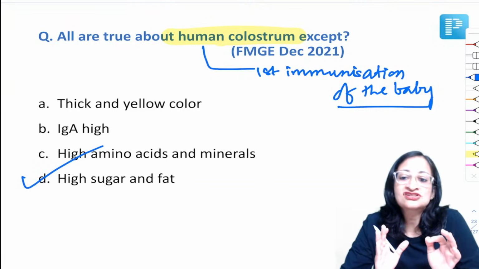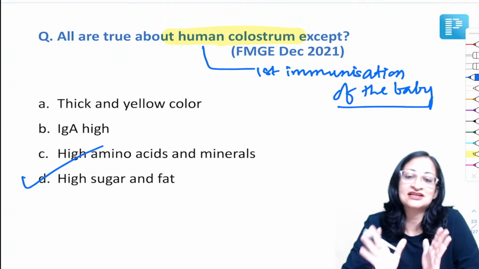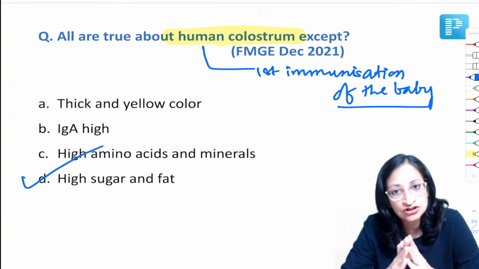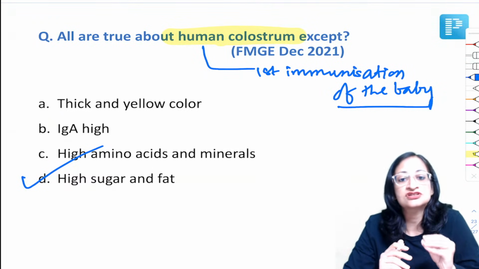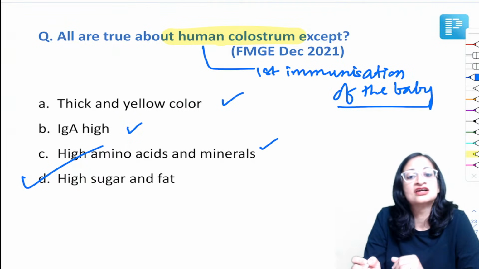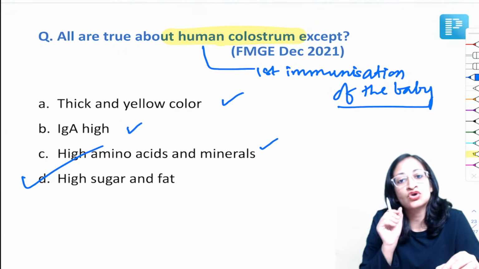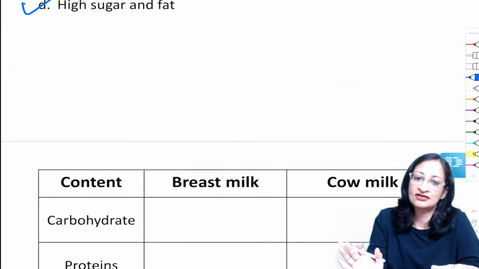So colostrum does not contain high sugar. In fact, colostrum is not very tasty for the baby, but it is very, very beneficial for the baby because it contains a lot of immunoglobulins, macrophages, and is called the first immunization of the baby. It is thick and yellow in color, IgA levels are high, and it has a lot of amino acids and minerals. So colostrum should always be fed to the baby, and no prelacteal feed should be given, right?